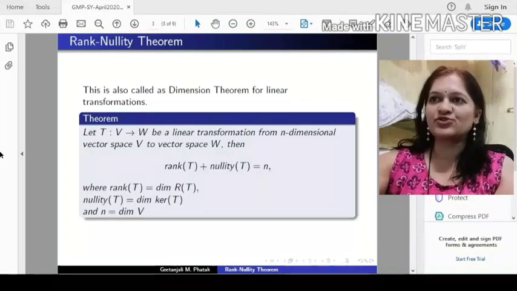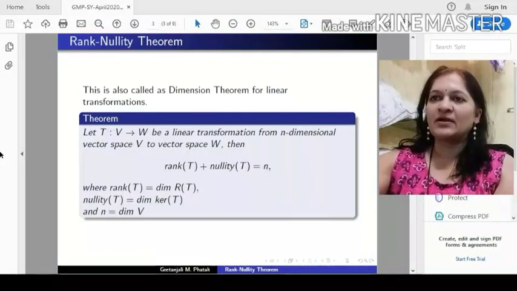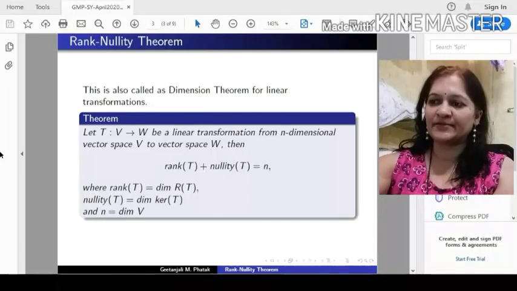This theorem is also called the dimension theorem for linear transformations because it deals with dimensions. Let T from V to W be a linear transformation from an n-dimensional vector space V to a vector space W. Then rank of T plus nullity of T equals n, where rank of T is the dimension of the range, nullity of T is the dimension of the kernel of T, and n is the dimension of V, which is the domain.